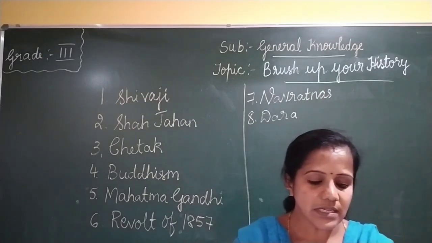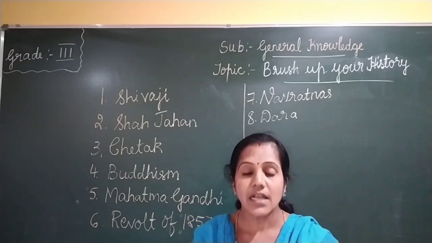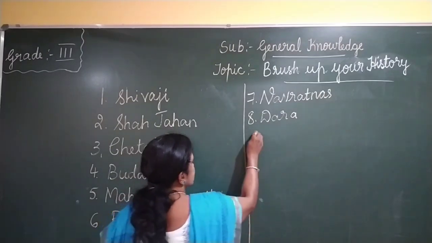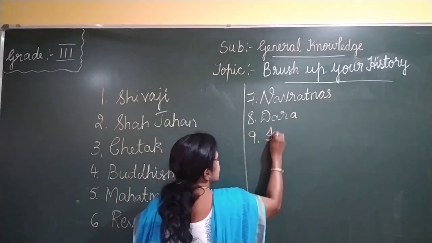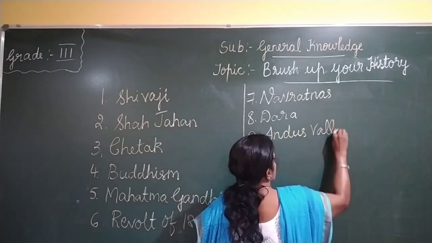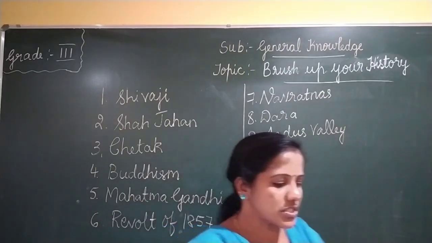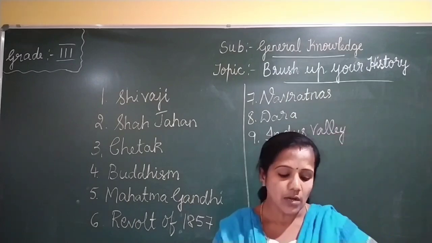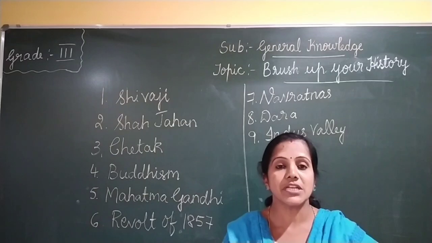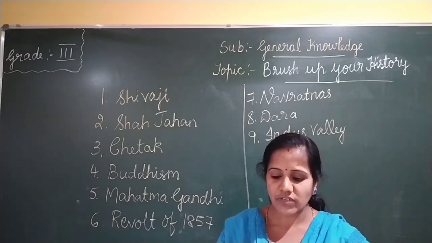The 9th one is, which civilization was located at Mohenjo-daro? It is Indus Valley. The 9th answer is Indus Valley. The Indus Valley civilization was the first civilization, and it was located at Mohenjo-daro. A civilization is a human society usually made up of different cities.